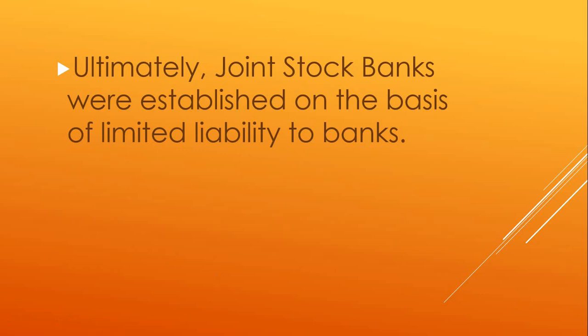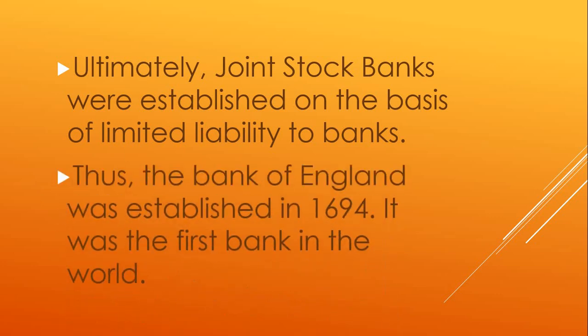Ultimately, joint stock banks were established on the basis of limited liability to banks. Thus, the Bank of England was established in the year 1694. It was the first bank in the world. So this is how banking went on developing and banks came into existence.